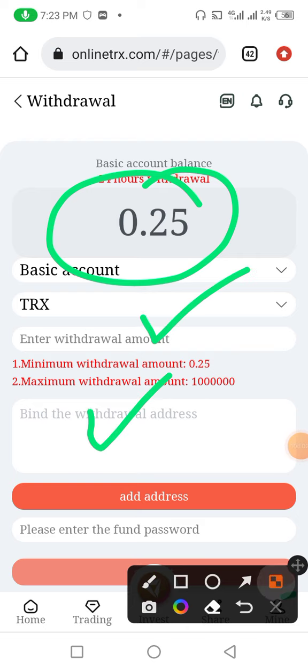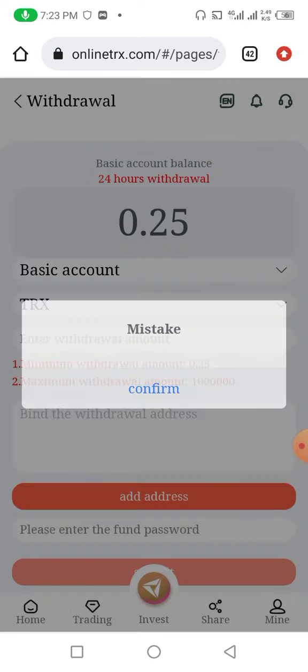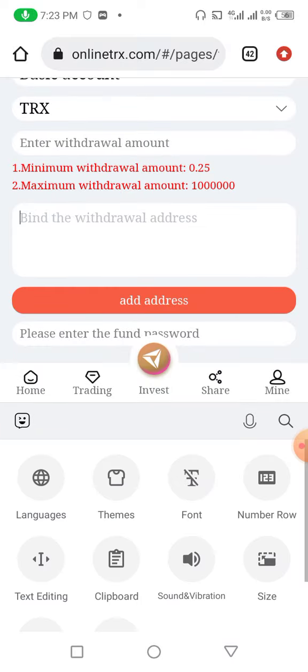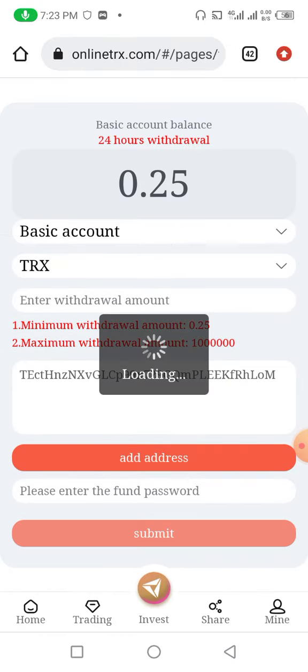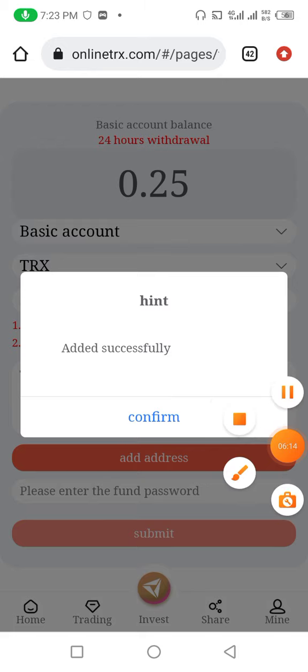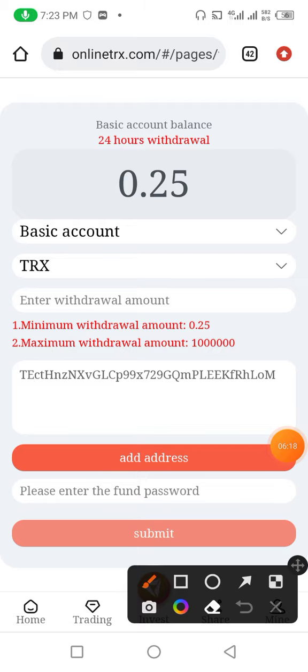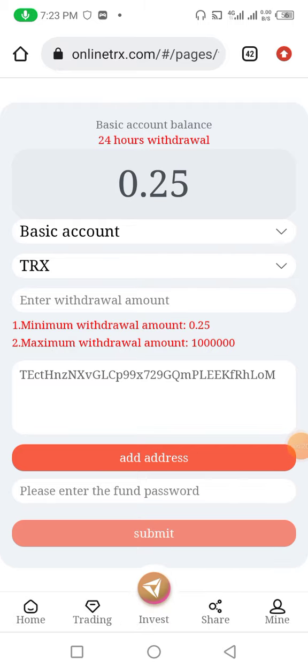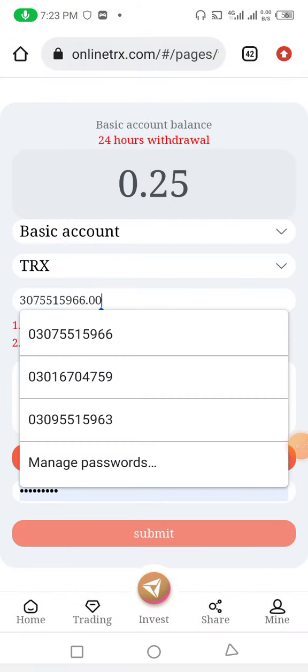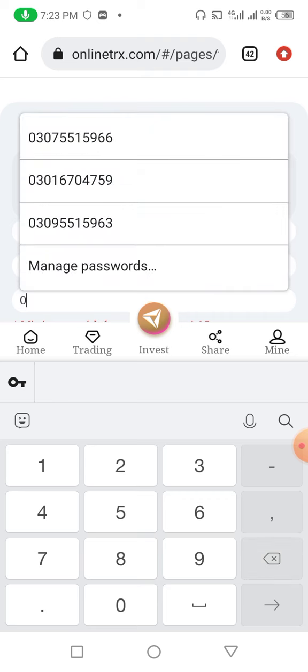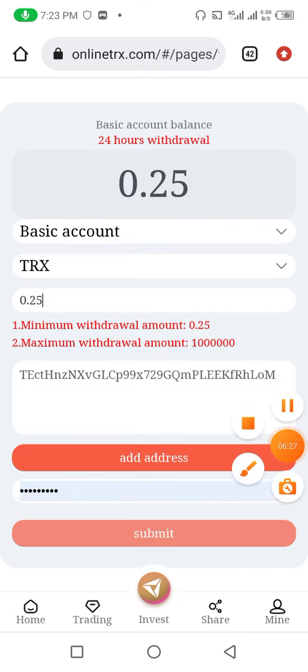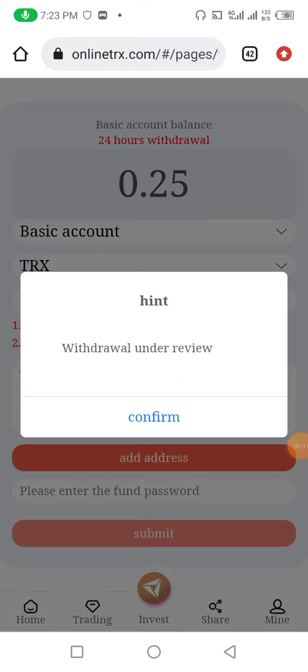How can you bind your address? You need to click on add address. First you need to paste your address here, such as, friends, my address is this. I need to paste it here. After pasting, you need to click on added successfully. Now click on confirm. After clicking confirm, I need to paste my amount and my address here. I put my amount to withdraw here, such as my daily withdrawal limit is 0.25. Now I only need to click on submit. After clicking submit, you can see that my transaction is under withdrawal review. I wait for the complete review of this website.